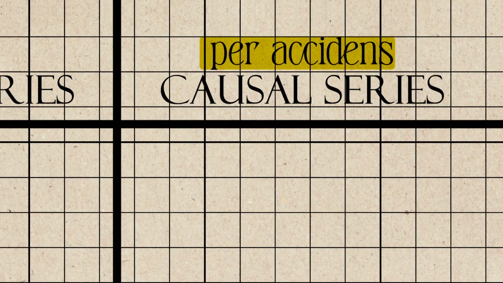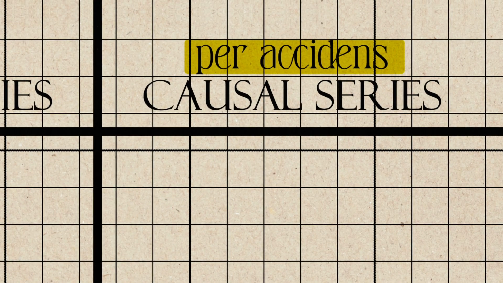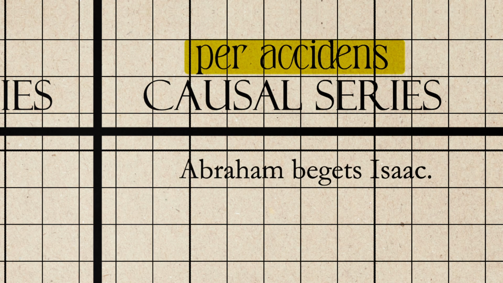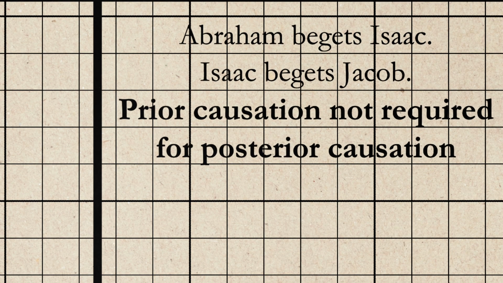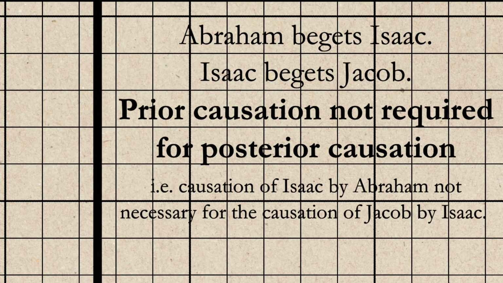A per accidens causal series is what first comes to mind when discussing causes. Consider the classic example of Abraham begetting Isaac and Isaac begetting Jacob. In this example, it is not vital to the causation taking place that the person is a son of this man. That is, it is not necessary for Isaac to be caused by Abraham while he is bringing Jacob into existence. Abraham is only required for the coming to be of Isaac, after which, even if Abraham does go out of existence, Isaac's ability to cause Jacob into existence is not impaired.